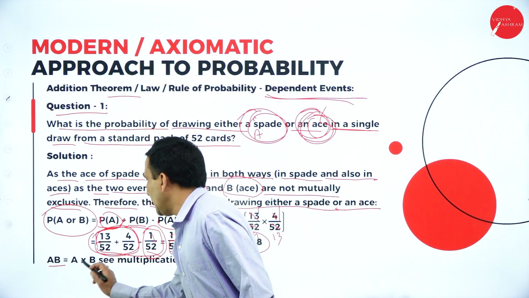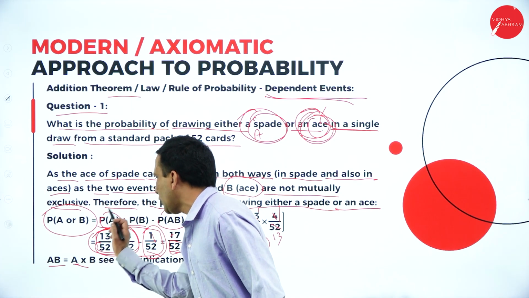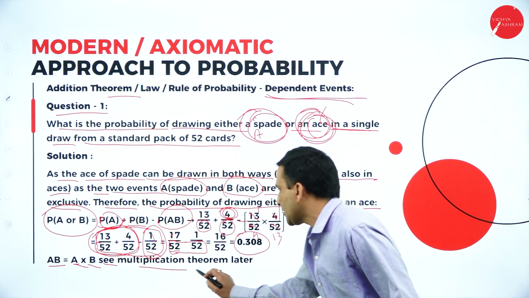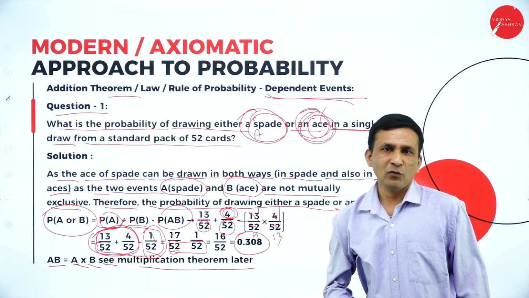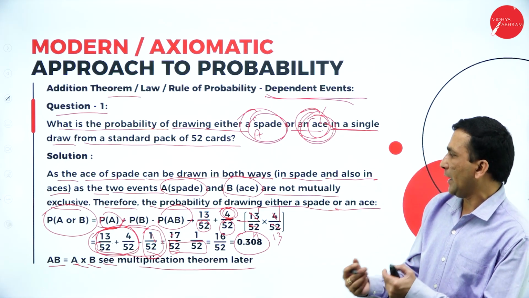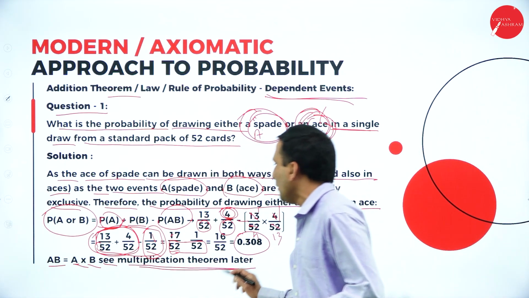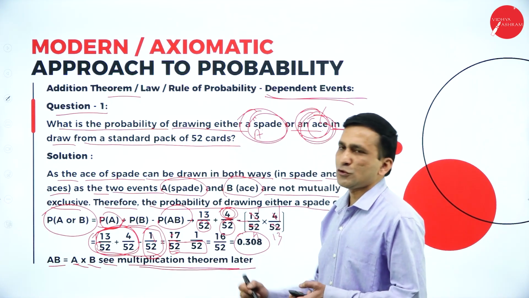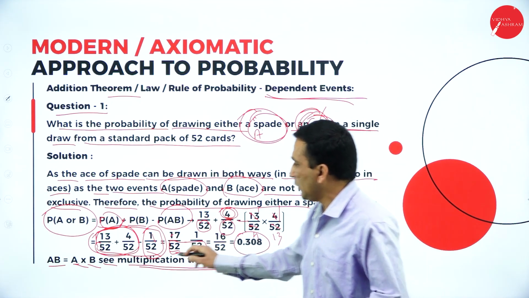Now AB is nothing but A is the event of spade, B is the event of ace. We will see the multiplication theorem later. Next slide, we will get more clarity about the multiplication theorem, because the ace belongs to spade. So for that reason, we need to multiply.